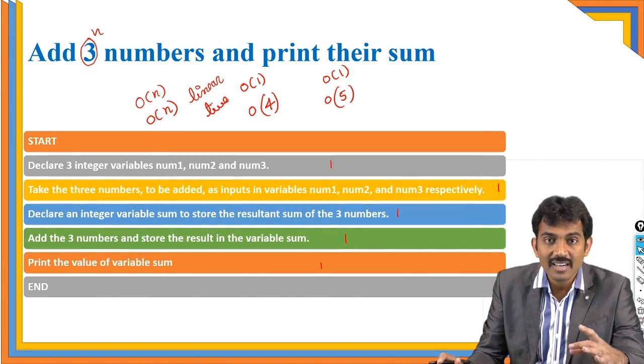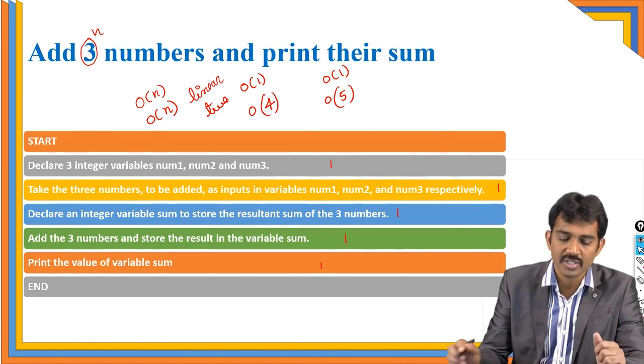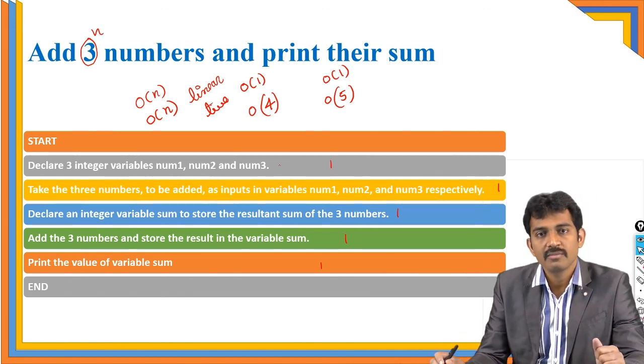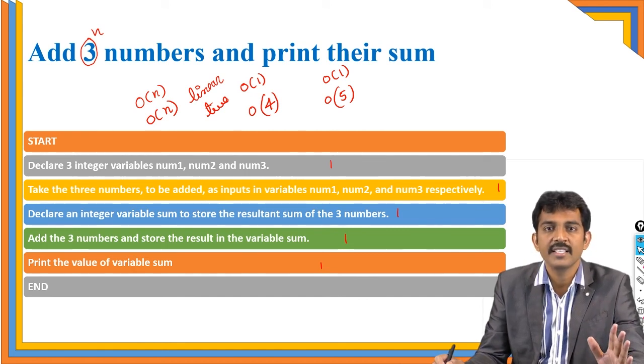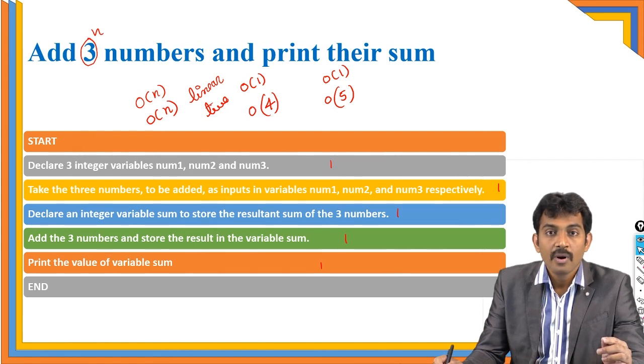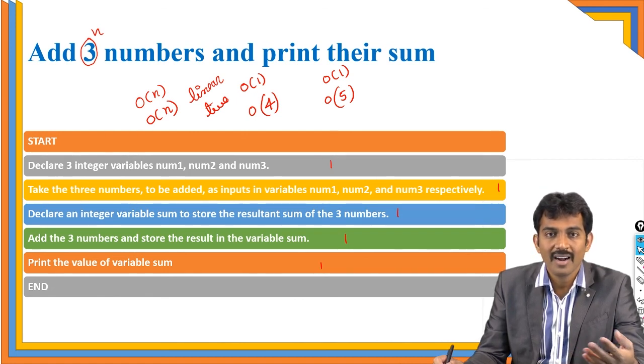Now observe the characteristics of the algorithm. What are the characteristics of an algorithm? First is well-defined inputs. Yes, you require 3 inputs. And well-defined output. Yes, it is going to be one integer. Next, each step is executed a finite number of times, and there is no ambiguity. Each and every step is written very clearly. And the next thing is, it is not related to any language. It is very general.